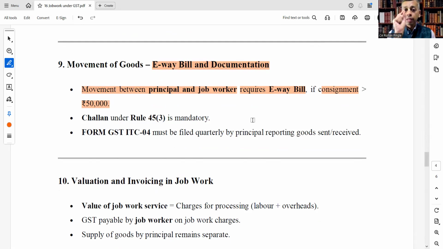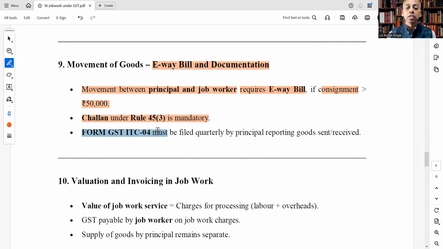So movement between principal and job worker requires an e-way bill only and only if the consignment value exceeds rupees 50,000. So a challan under rule 45 sub rule 3 is mandatory.